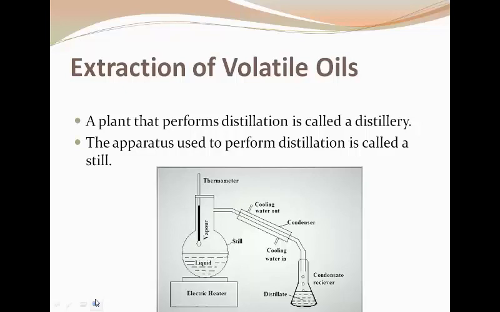The whole plant that performs the distillation is called a distillery, and the apparatus used to perform the distillation is a still. Here you can see heat is applied, vapors arise, and they are condensed and then collected in the collecting flask as distillate.